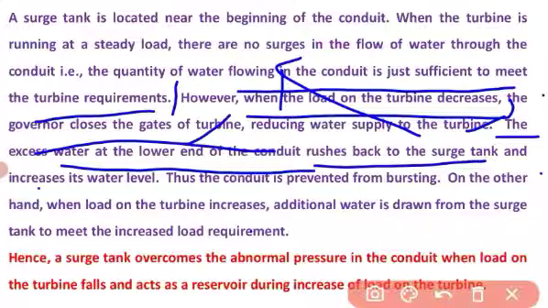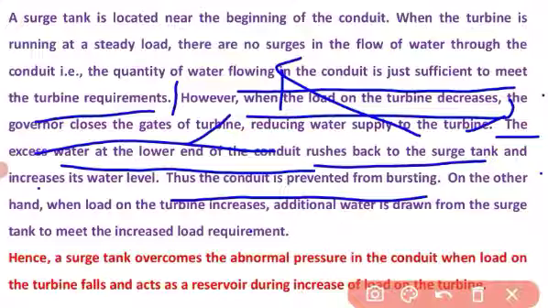Thus, the conduit, that is, the penstock, is prevented from bursting. Otherwise it will burst if the water pressure is not controlled, because you are suddenly closing the gates. So the excess water at the lower end of the conduit rushes back to the surge tank. If the surge tank is not there, it will burst.